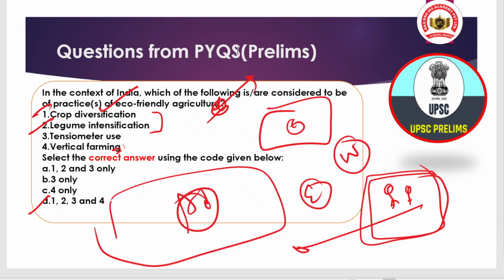Hope you understood. And when we talk about the tensiometer, it is a tool or device used to measure the moisture content in the soil, and by analyzing the moisture content we can control irrigation. Suppose the moisture content is decreasing, then we can do the irrigation. But if there is good moisture content, which we can measure with a tensiometer, then there is no need for irrigation at that time. If there is a need, then we will do the irrigation. That is the end of the article.